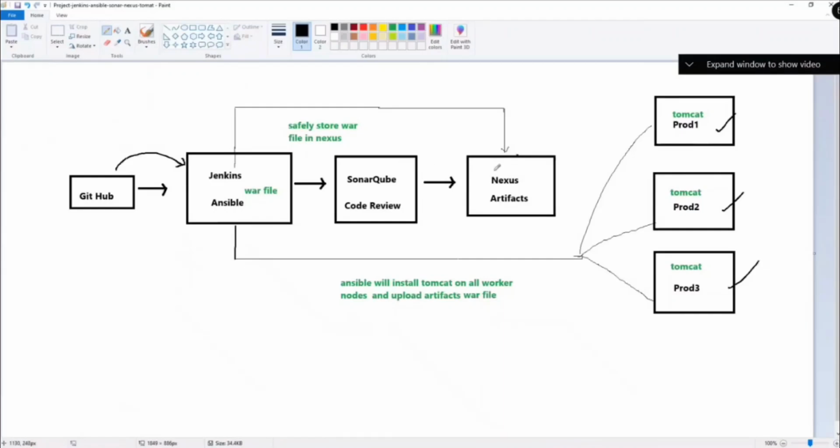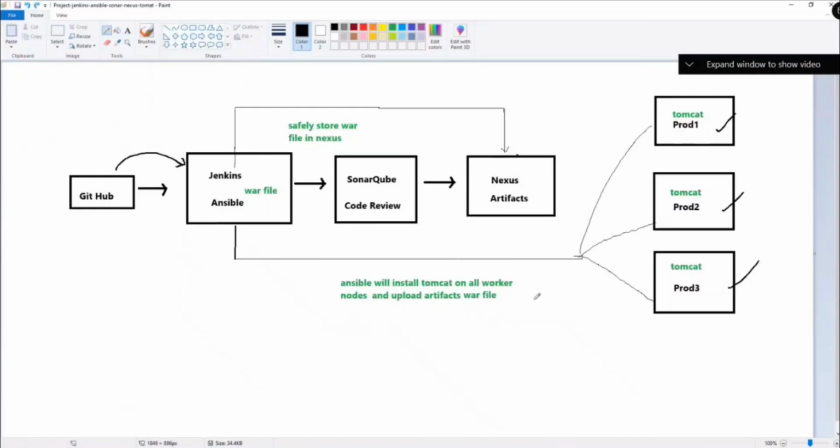And in between, we can do the SonarQube Nexus. We can integrate from Jenkins. But here, what I'll be showing you is, anyways, we'll install Jenkins. I'll show you how to set up Tomcat using Ansible. And then we'll write a playbook to set up Tomcat here. And also we'll write a playbook to take the war file from Jenkins and place that in all the 3 machines.